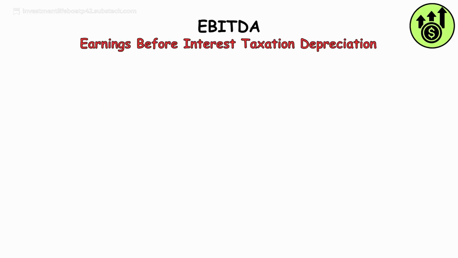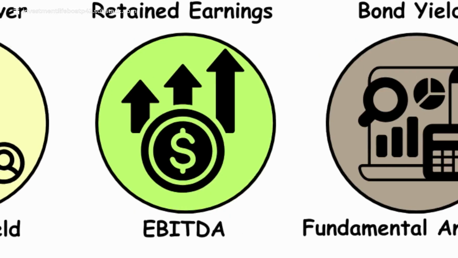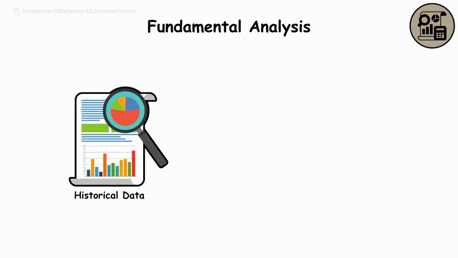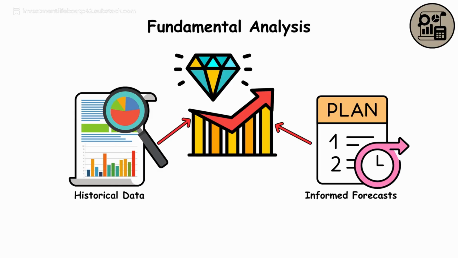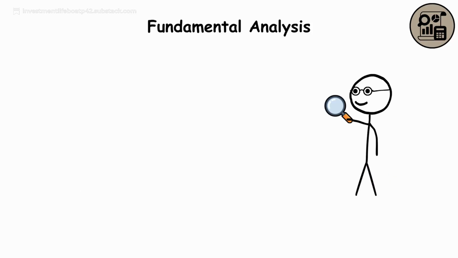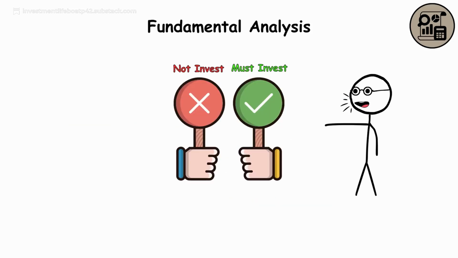EBITDA. Earnings before interest, taxation, depreciation, and amortization. Also sometimes known as profit before bad stuff. Fundamental analysis. Using historical data and informed forecasts to determine a company's intrinsic value. Most analysts will incorporate macroeconomic, industry, and company-specific information in formulating an opinion.